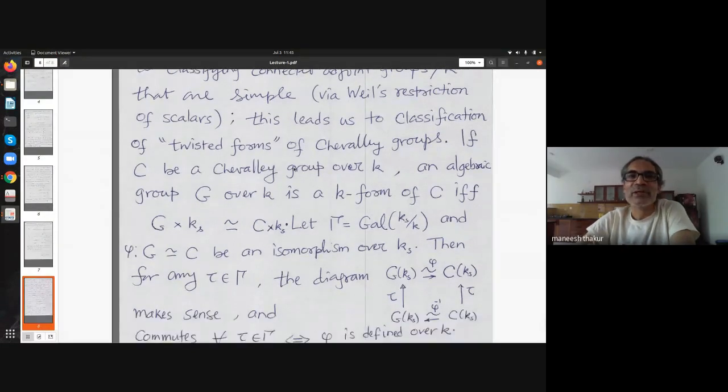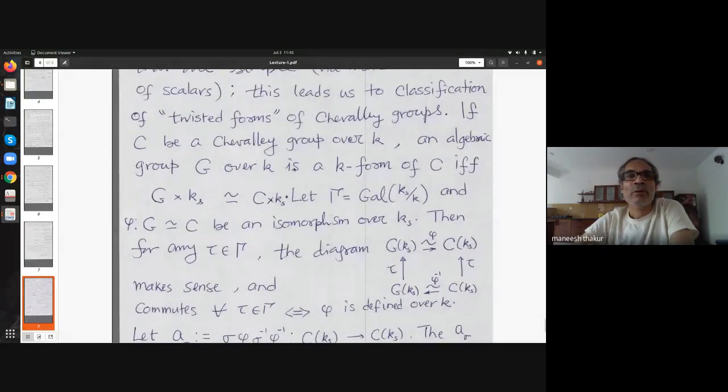So I will go ahead now. One is interested in what are called twisted forms, or just forms, of Chevalley groups. So I will talk about this now.